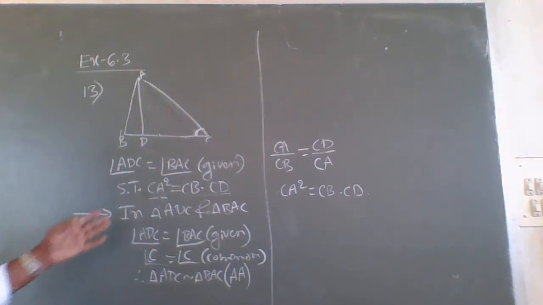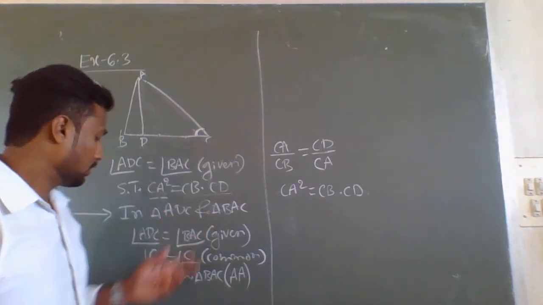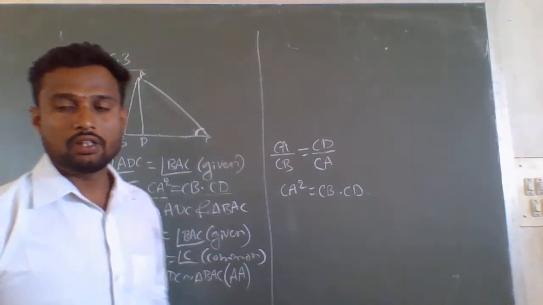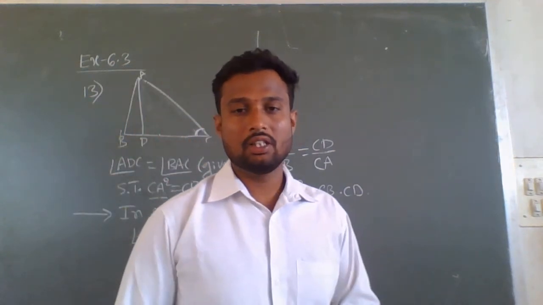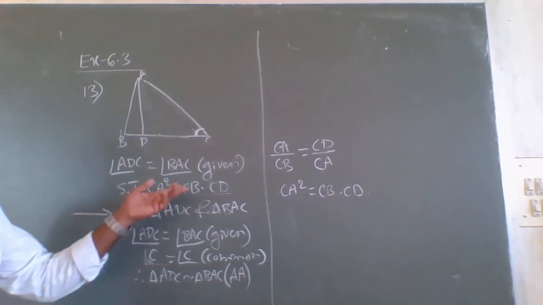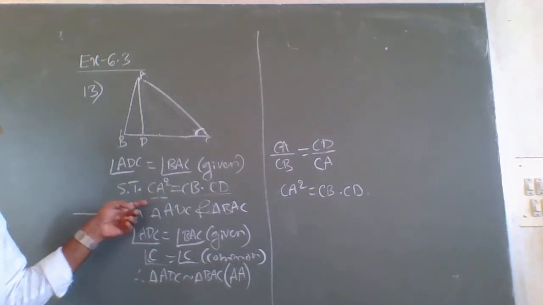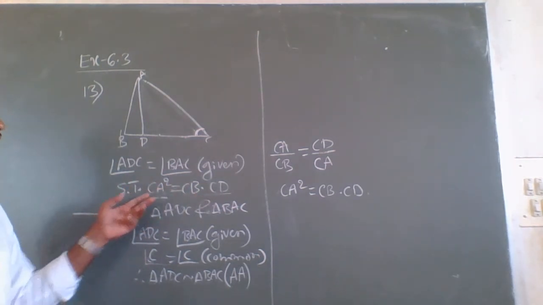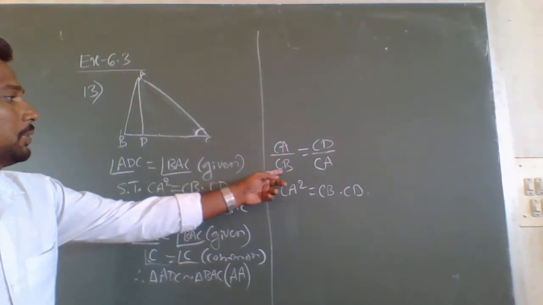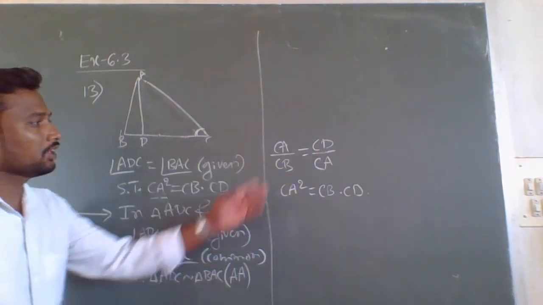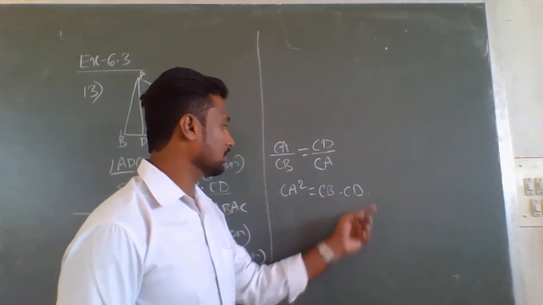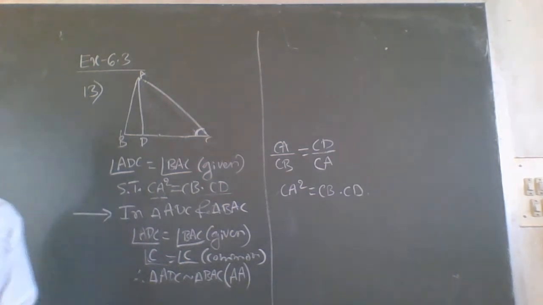So, without any confusion, which sides do we have to consider when two triangles are similar? How to consider two corresponding sides? They have given that we have to prove this. By using this, I can directly write CA by CB is equal to CD by CA. Therefore, if you cross multiply these, you get CA square equals CB dot CD.